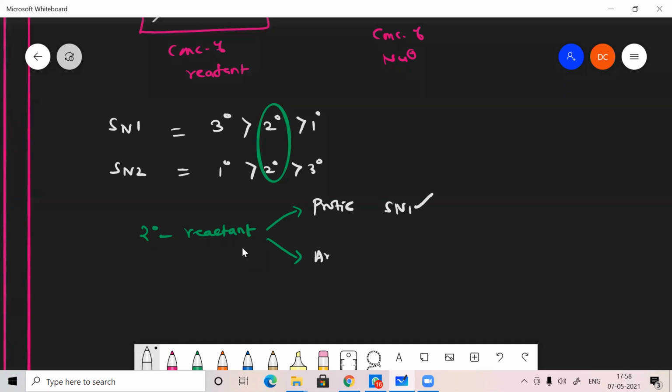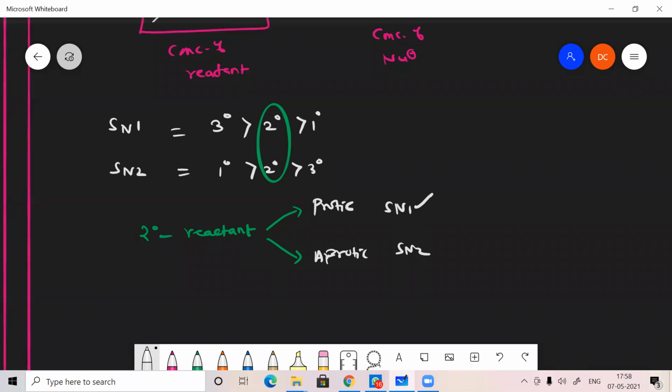If I am taking an aprotic solvent, SN2 will be faster. 2 degree generally has an average rate of reaction in both SN1 and SN2. So if you want to find out the rate of reaction exactly, you have to look at the solvent. If a protic solvent is used, SN1 is preferred. If an aprotic solvent is used, SN2 is preferred.